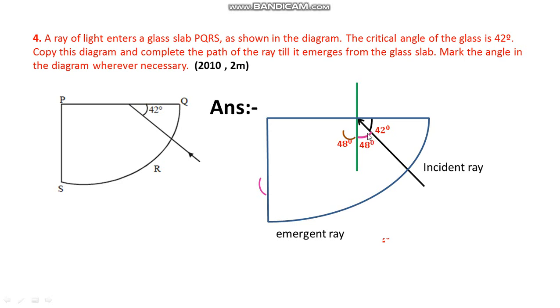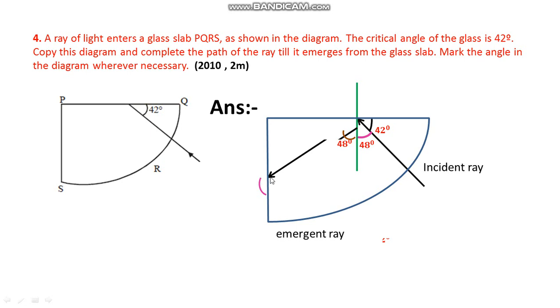So this angle of incidence is greater than the critical angle, so definitely it undergoes total internal reflection. So this is the reflected ray. Now, by the law of reflection, if this is 48 degree, then the angle of reflection is also 48 degree.